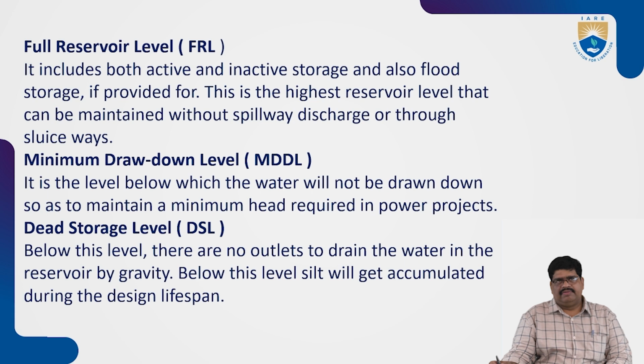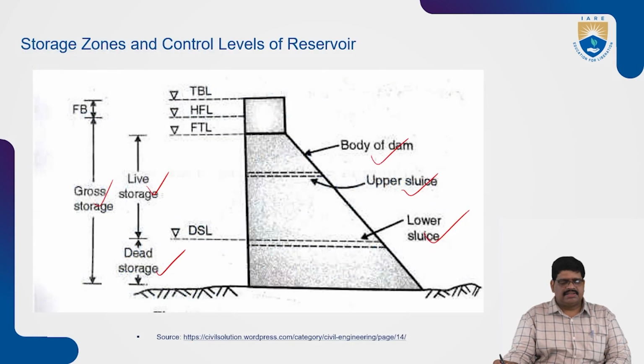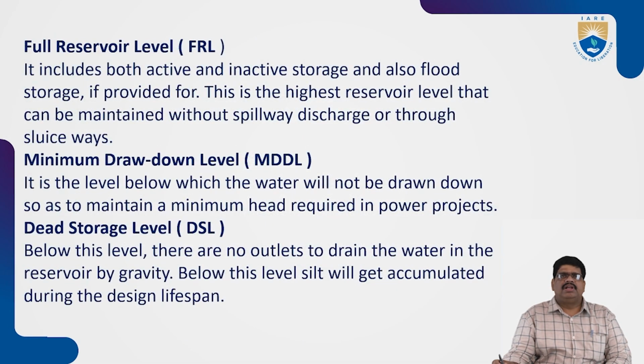Minimum drawdown level, MDDL. What is meant by minimum drawdown level? It is the level below which the water is not to be drawn down, so as to maintain the minimum head required in the power project. That's why we call it MDDL, the minimum drawdown level.